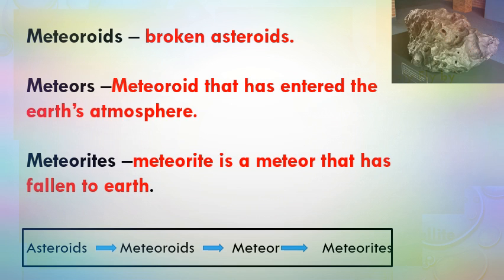So an asteroid, when broken down, forms meteoroids. A meteoroid that enters Earth's atmosphere is called a meteor, and meteors, when they fall to Earth, are called meteorites.